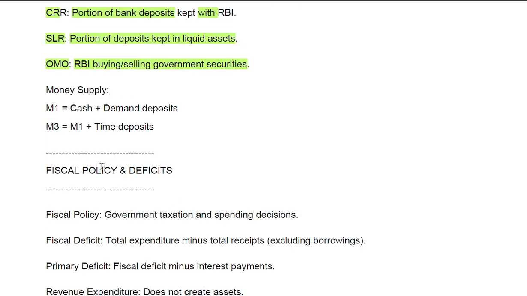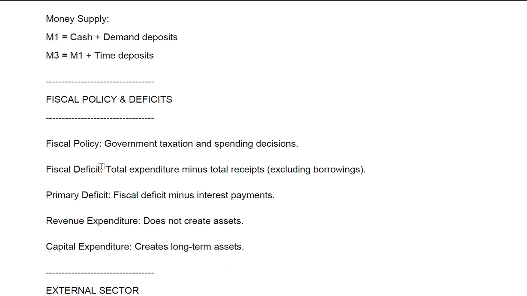Now there is something called money supply. Now what is this money supply? So you have M1 and M3. M1 means cash plus demand deposits in the economy. Whatever cash and demand deposits are there in the economy, combining both of them is what is called M1. Then M3 is M1 plus time deposits.